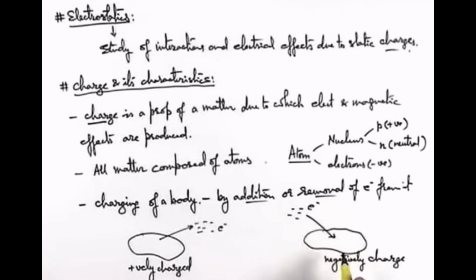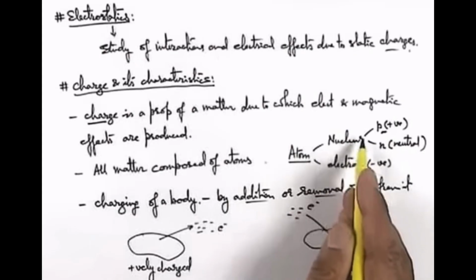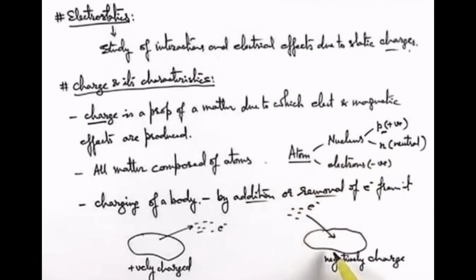And sometimes students might think, why can't we charge a body by addition or removal of protons? That's quite difficult because protons are inside the nucleus, and it requires an excessive amount of energy to remove a proton from a nucleus. And free protons in nature are very difficult to achieve because these are either in the case of a hydrogen ion or in some bound state that we'll discuss later in nuclear physics.